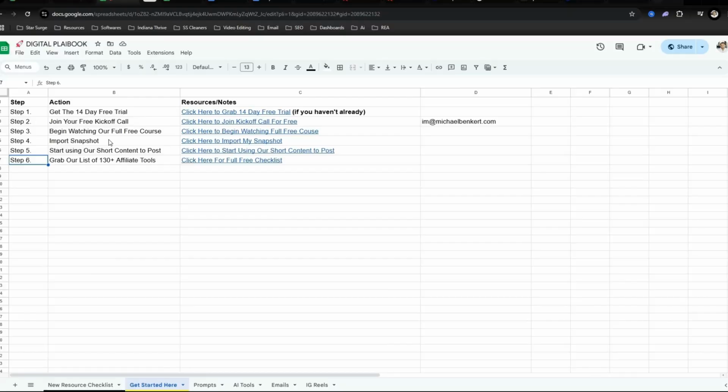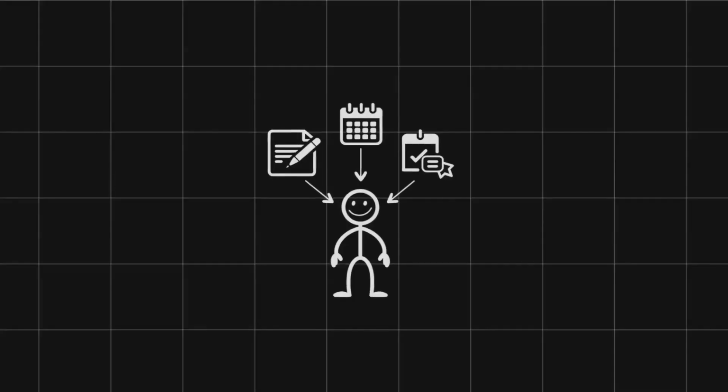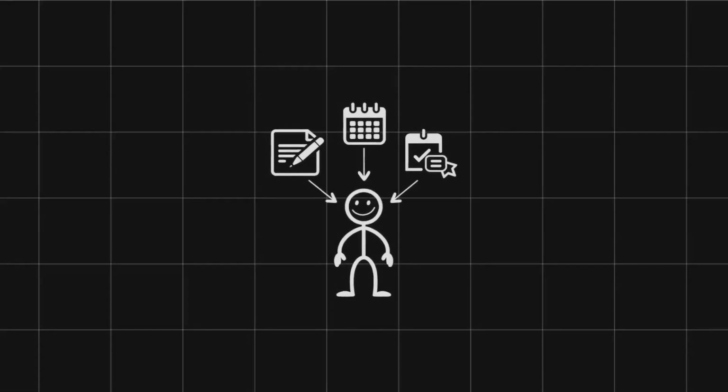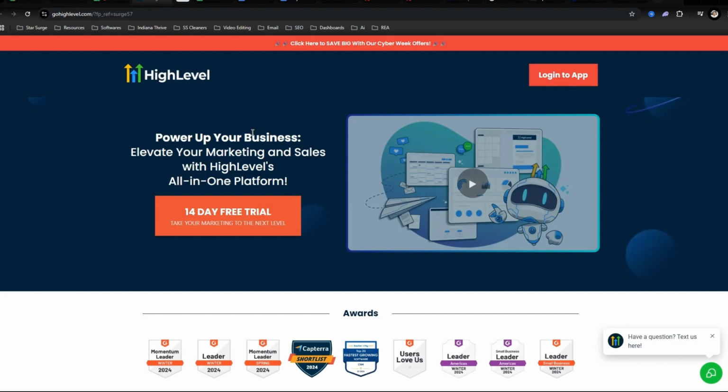And the first thing that I recommend is grabbing this tool called Go High Level. This is an all-in-one marketing platform, but what I use it for is a scheduling tool to schedule out all my short form content. I use it for my email and text messaging software, and I also use it for my websites and funnels.